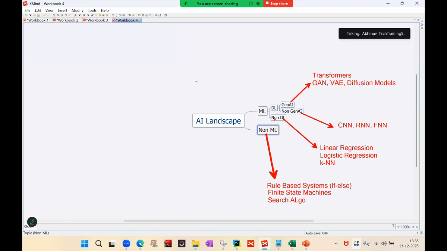This is very important because if you are learning AI, ML, DL, GenAI for the first time, you will get a lot of confusion. But this is how you divide the AI landscape. Any doubts or anything which you guys want to ask before I move on?